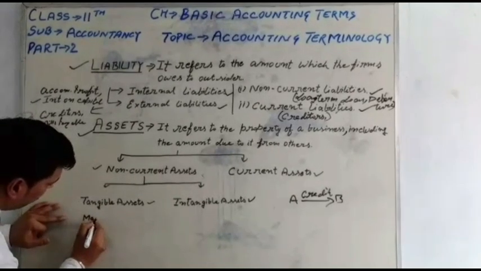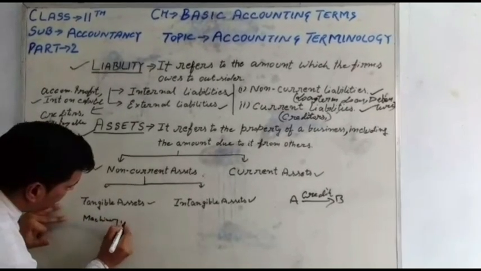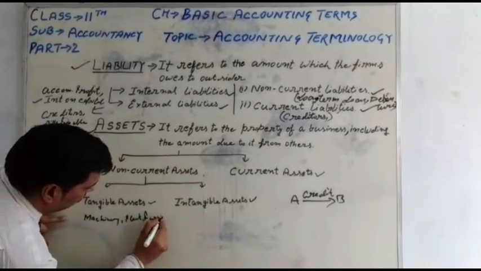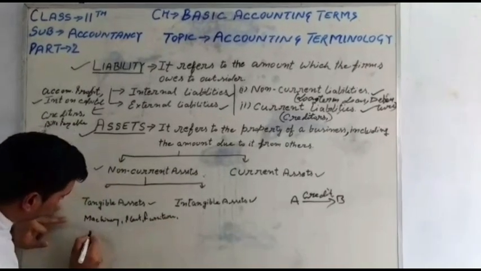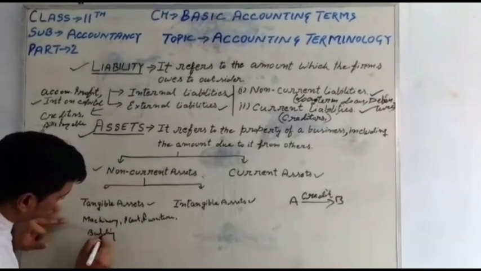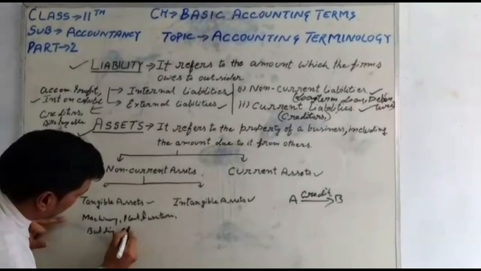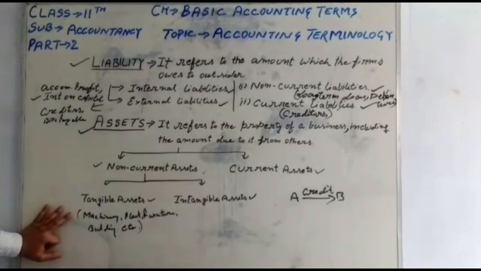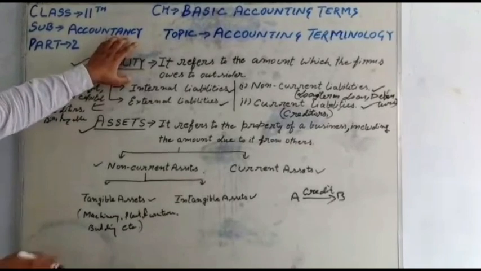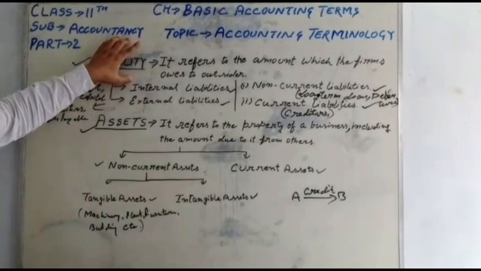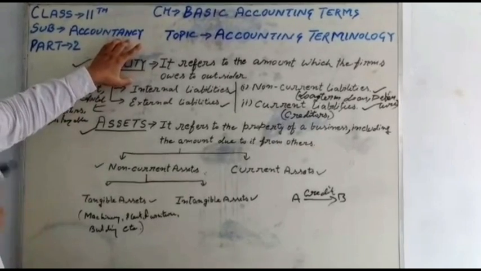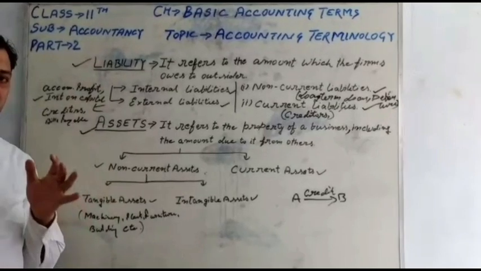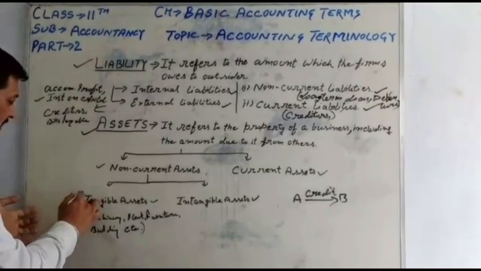machinery, plant, furniture, building, etc. All the fixed assets, those assets we can see or touch. This board is a tangible asset. This marker has its own value. It has a physical existence, we can see or touch. All the things that can be seen in society are called tangible assets.